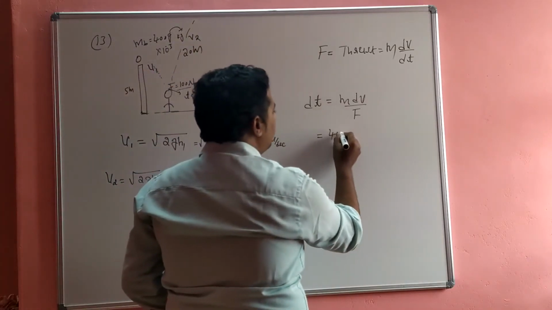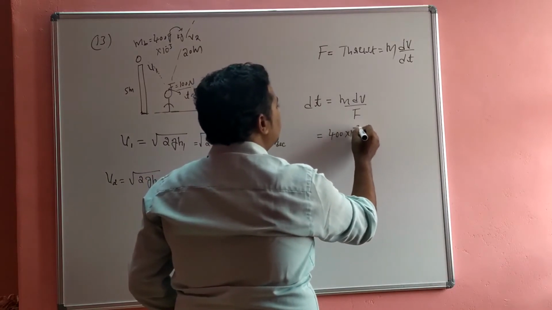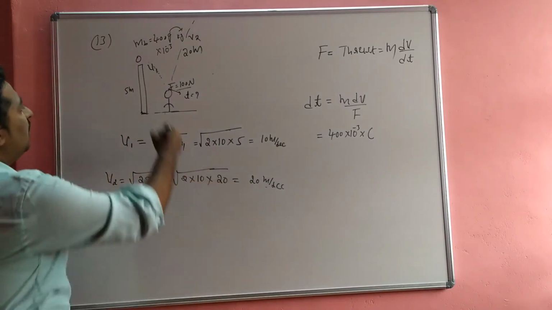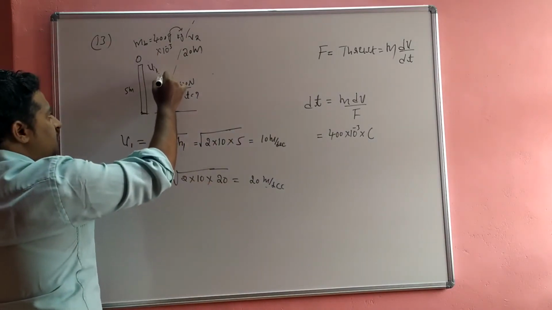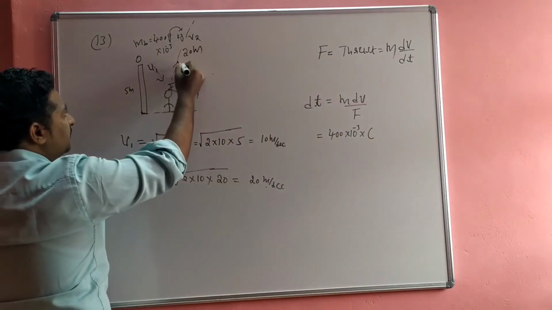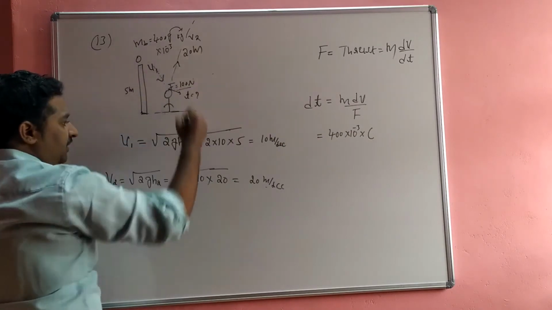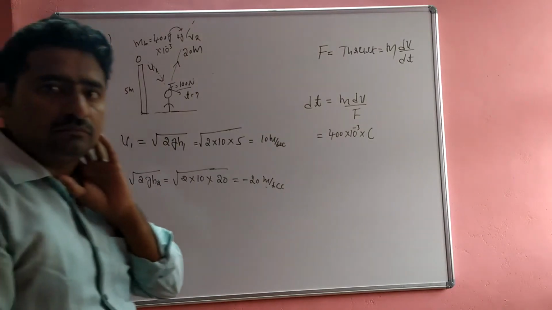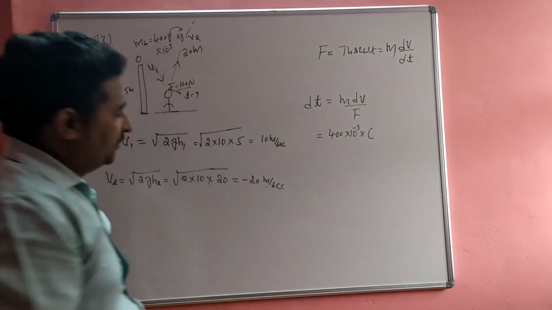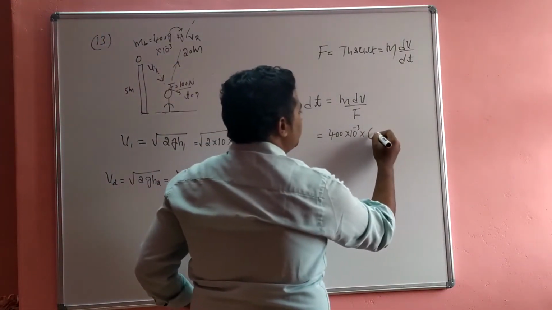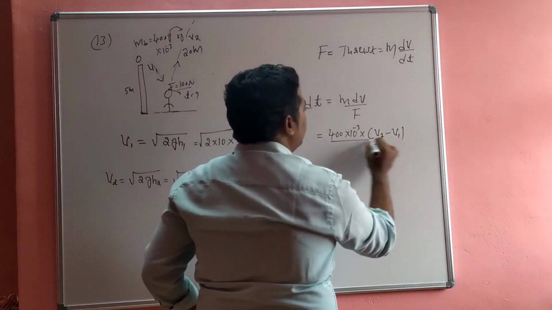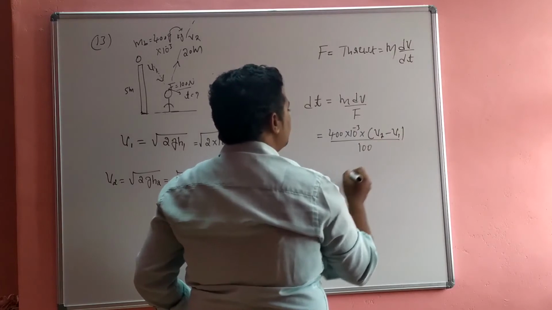Okay, 400 into 10 to the power of minus 3 into. So this is the speed of the ball downward. This is the speed of the ball upward. That is the reason this is a negative sign. The speed is in the upward direction. Okay, that means it is v2 minus v1 divided by 100 Newton.